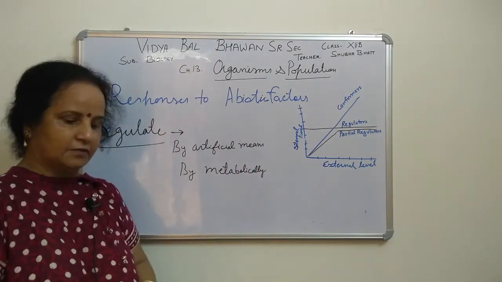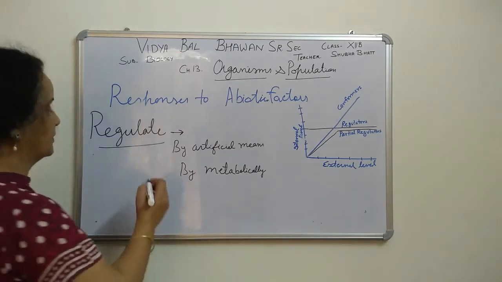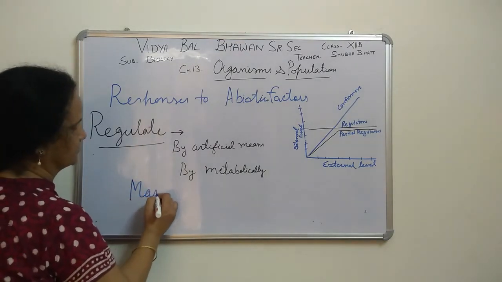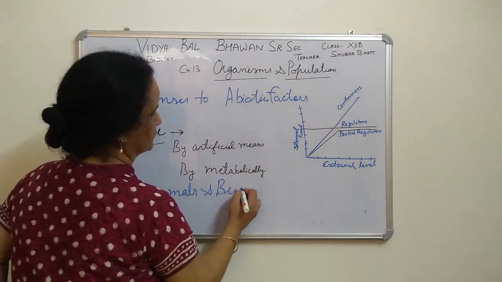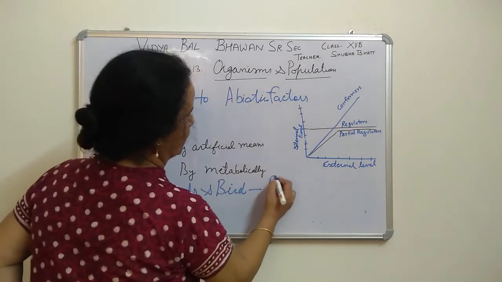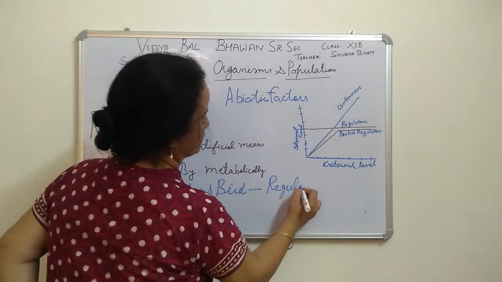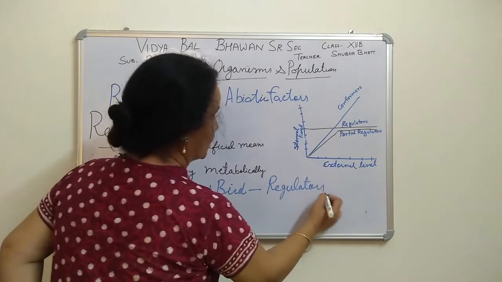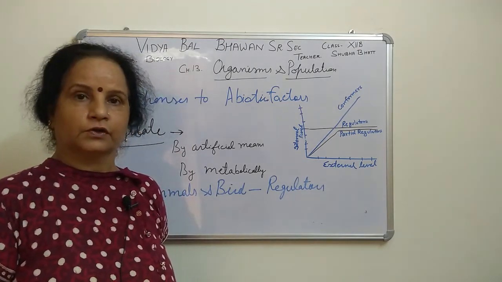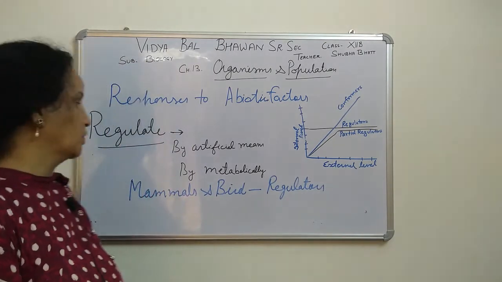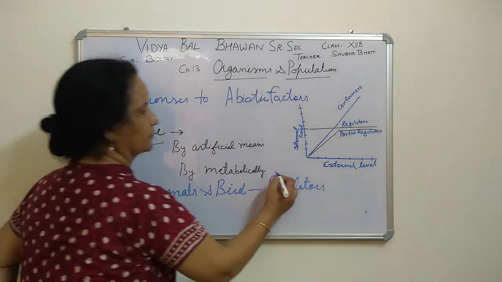Now in that case, mainly these examples are mammals and birds. These are called regulators. That is the success of that. Why are the mammals highly evolved, topmost? It is because they are regulators.